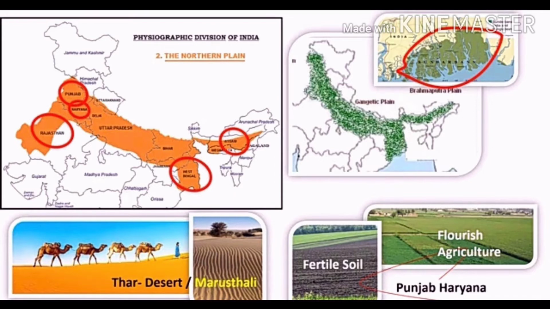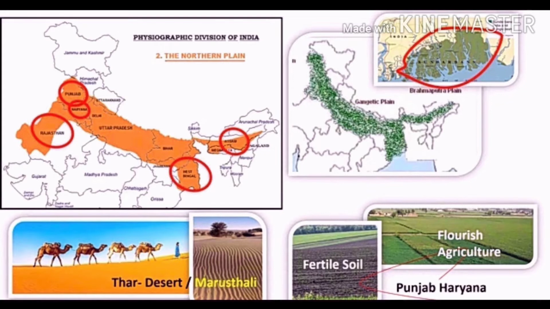North Indian Plains are divided into 3 parts. Actually, it is given in the textbook 2 parts, but it is divided into 3 parts. The first one is Ganga Plain, second one Thar Desert, and the third one Punjab Haryana Plain. Let's see Ganga Plains. The part lying to the east of the Aravallis is the basin of the river Ganga and is therefore known as the Ganga Plains.